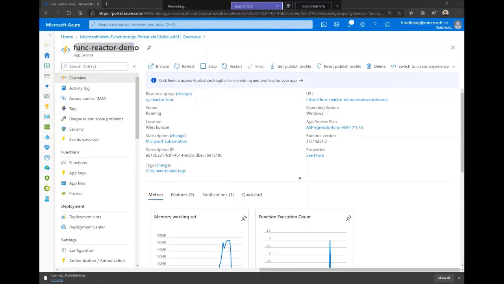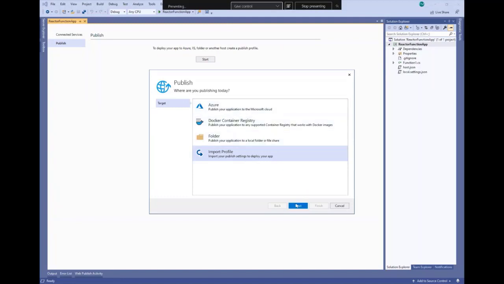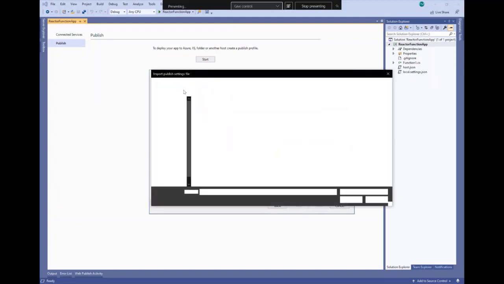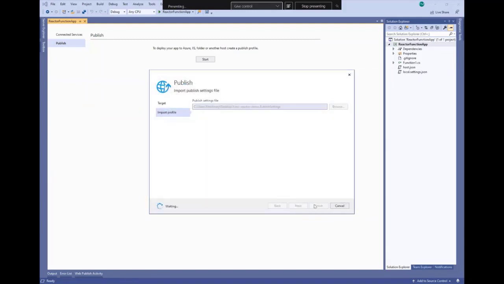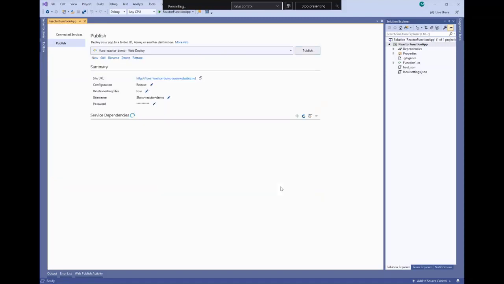And then here we can click on import profile. We can use this profile, and then desktop profile, and we can use. So here we're creating connection between our machine or this instance of Visual Studio and Azure in order to publish this function directly.